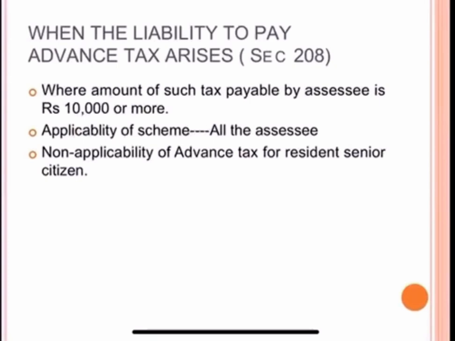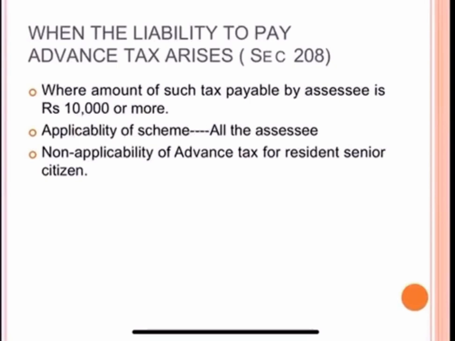Where the amount of such tax payable by the assessee during that year, as computed in accordance with the provisions of this Act, is rupees 10,000 or more. The scheme applies to all assessees, whether individual, HUF, firm, AOP, body of individuals or company, etc.